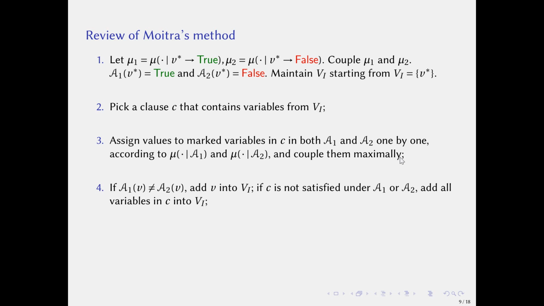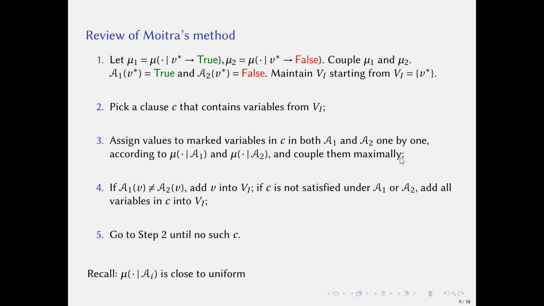Then, if the value of some variable v disagrees in A1 and A2, we add v into the set Vi. If the clause C is not satisfied on A1 or A2, add all variables in C into Vi. Finally, go to step 2 until there is no such clause C.